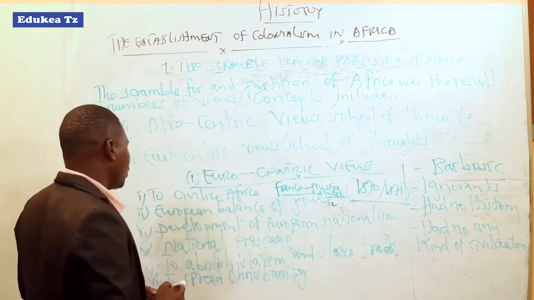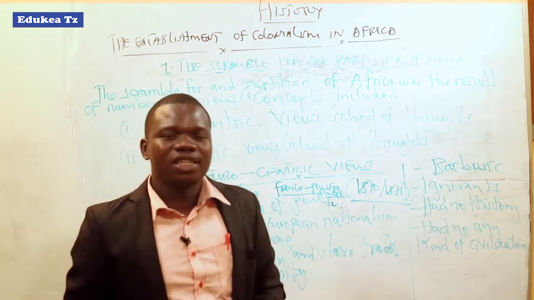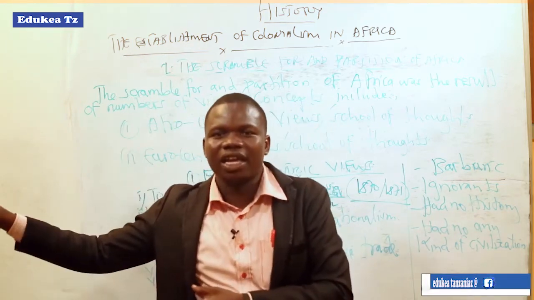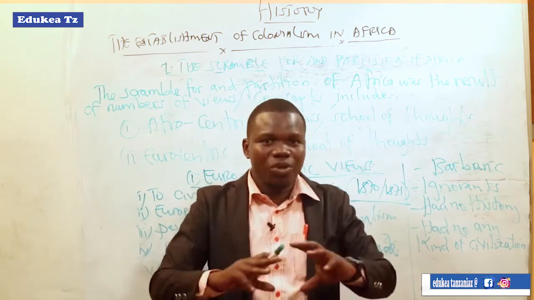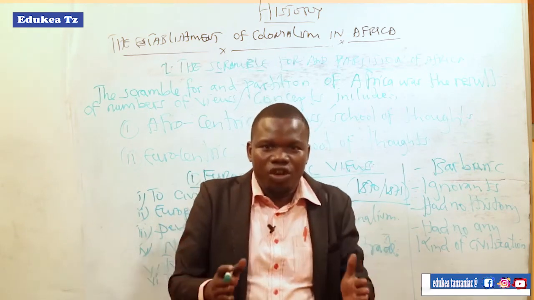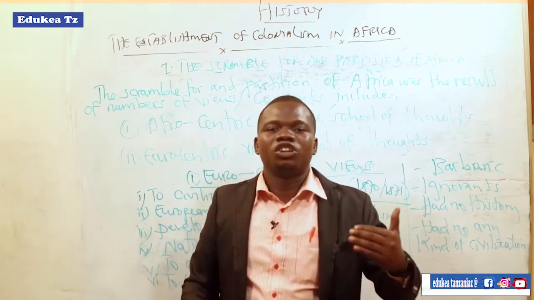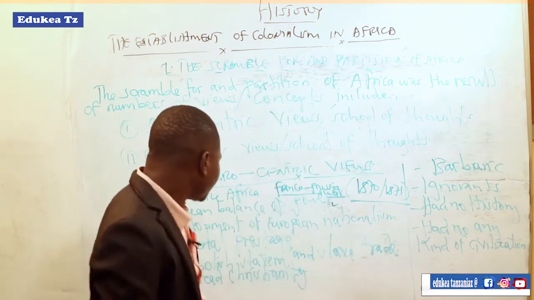Then the European balance of power. They needed to balance power. Since they had lost their colony in America, especially French, she just wanted to compensate, to balance, to make it equal number of colonies, equal number of power as Germany, Italy, and Britain got at that point.